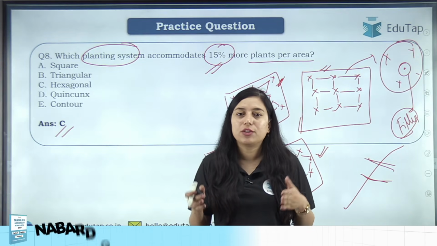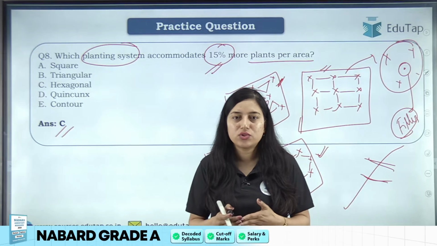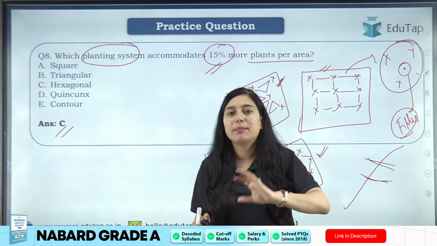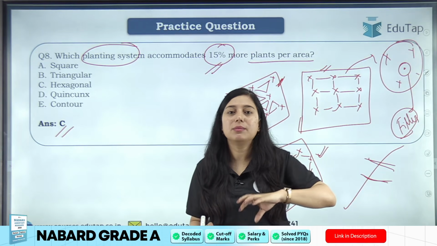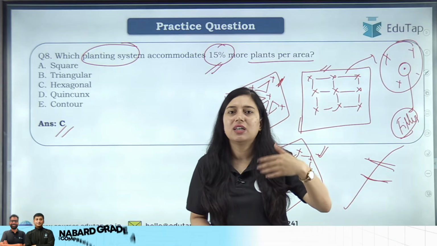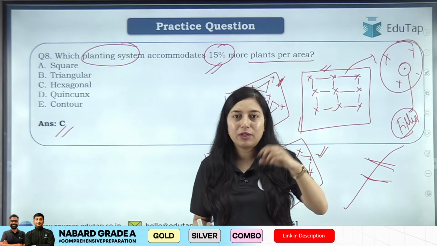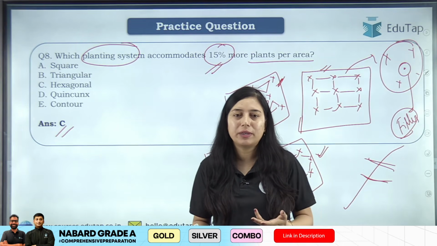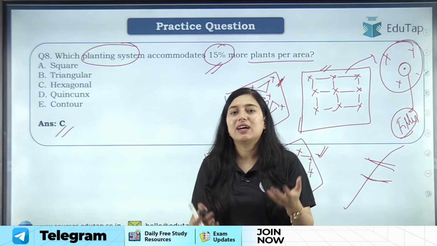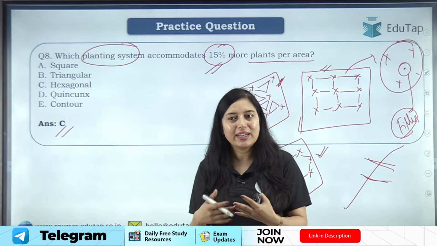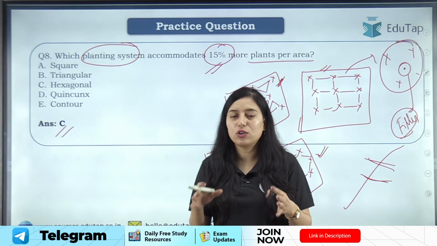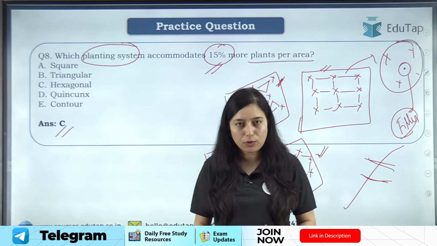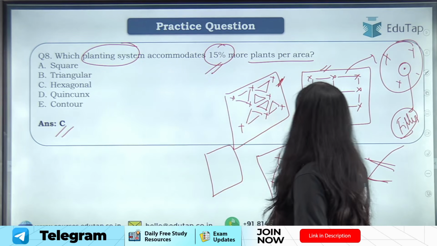So what I can do, I can utilize the space between these mango trees till it comes to harvesting by growing some filler plants, like some short duration plants, your guava, sapota, such can be grown in between. Papaya can also be grown in between, so that we can get a return from the land, okay, and also our land is utilized properly. Clear? So that is your quincunx geometry.